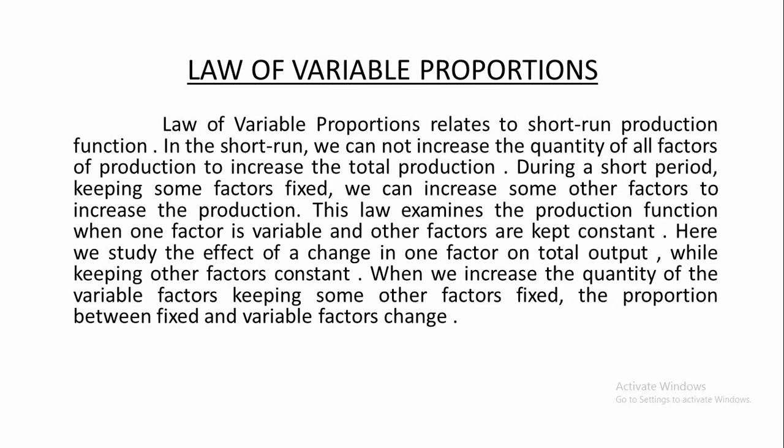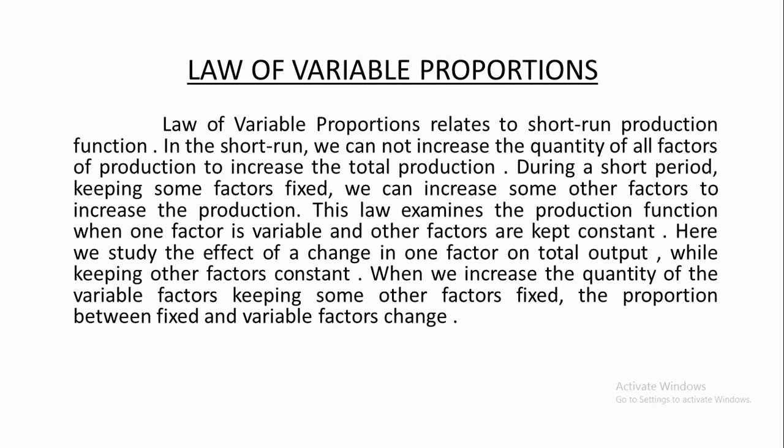We have discussed in short-run production function that in the short run there is not enough time to change all the factors of production. We can change only some factors of production in a short run to increase total production.